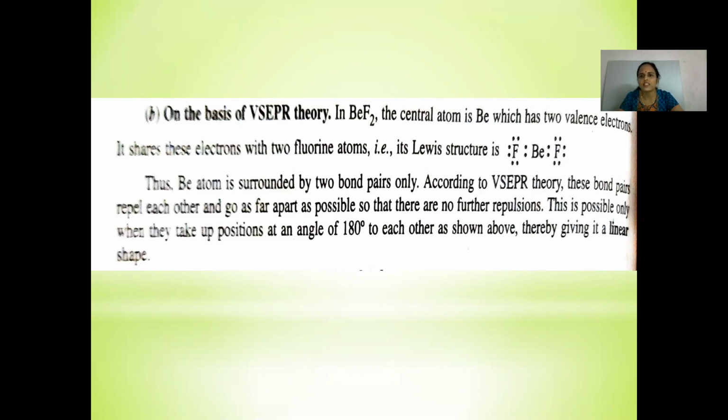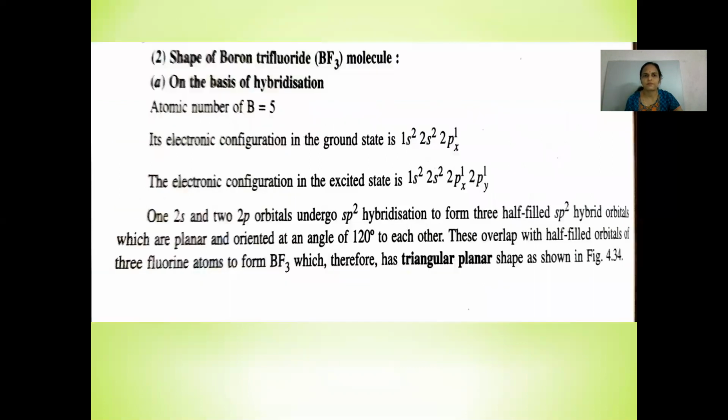And according to VSEPR theory, these bond pairs repel each other and go as far apart as possible so that there are no further repulsions. And thus they are placed at a bond angle of 180 degrees to each other, giving it a linear shape.